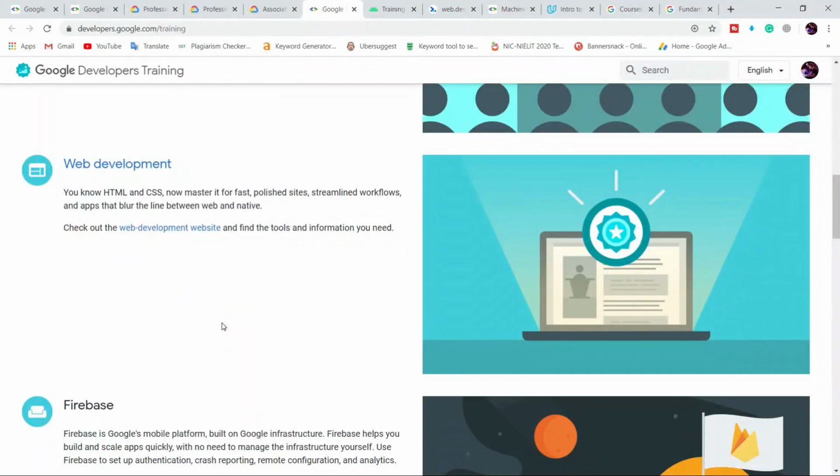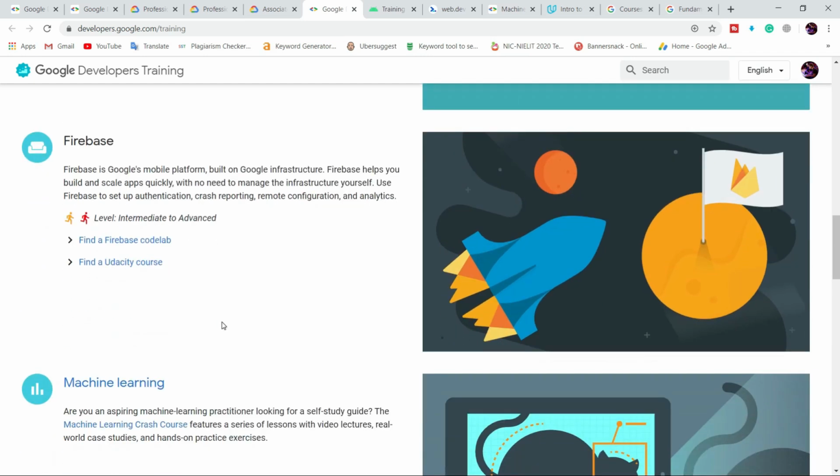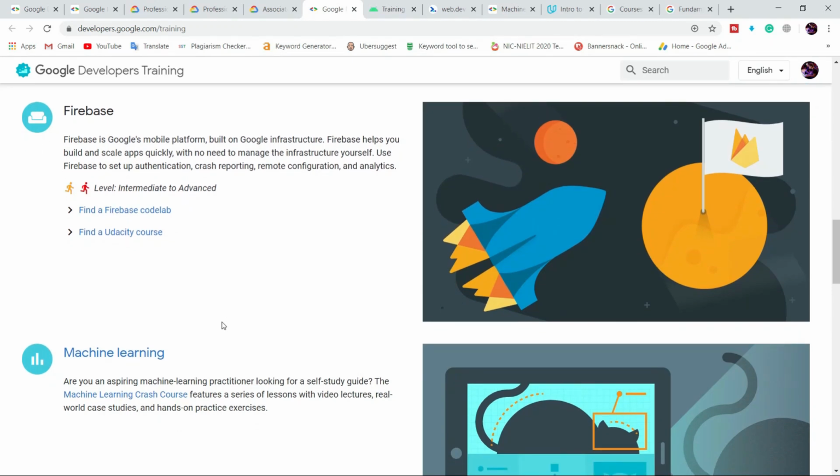The next course which Google offers is about web development. In web development you will learn about HTML and CSS, and you will become a master in that. Here you will completely learn how to optimize a website, how to write articles, and how to manage them. The next course which Google offers is about Firebase. Firebase is the most in-demand course nowadays. You can complete this course if you want to go into the development field.